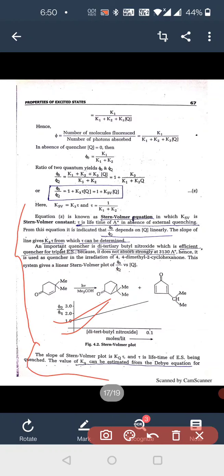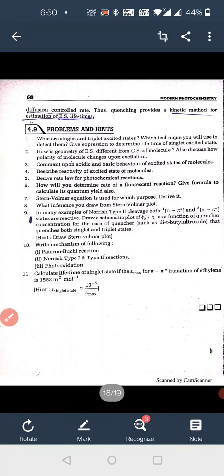The slope of the Stern-Volmer plot is KQ tau, and tau is the lifetime of the excited state being quenched. The value of KQ can be estimated from the Debye equation for diffusion controlled rates. Thus, quenching provides a kinetic method for estimating excited state lifetime.